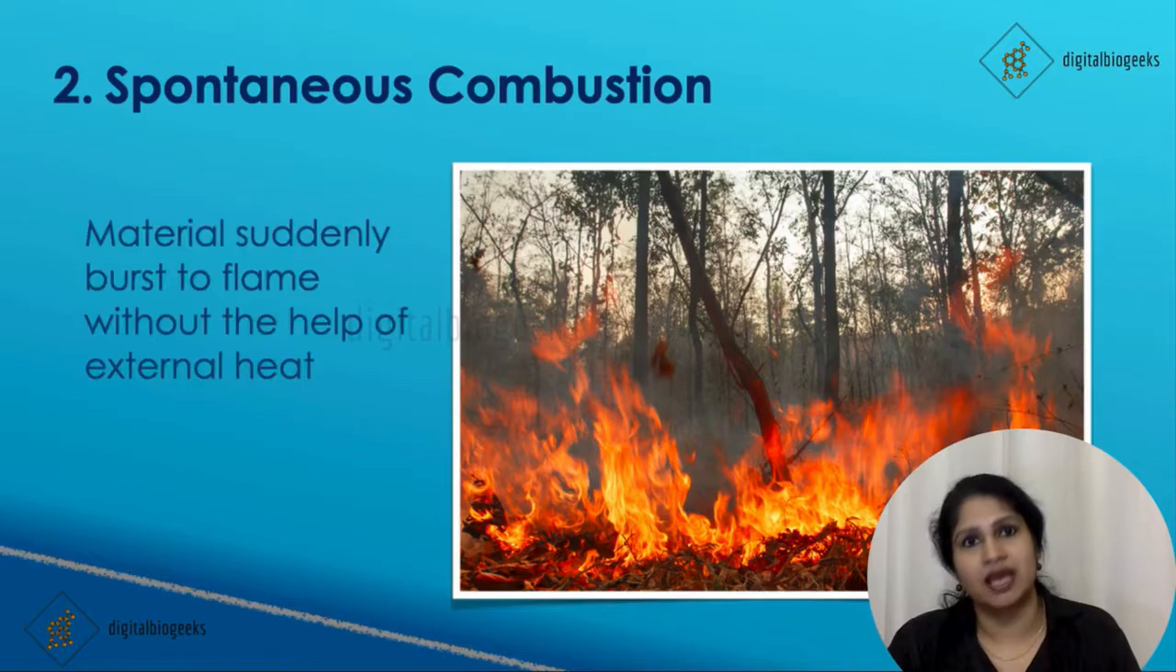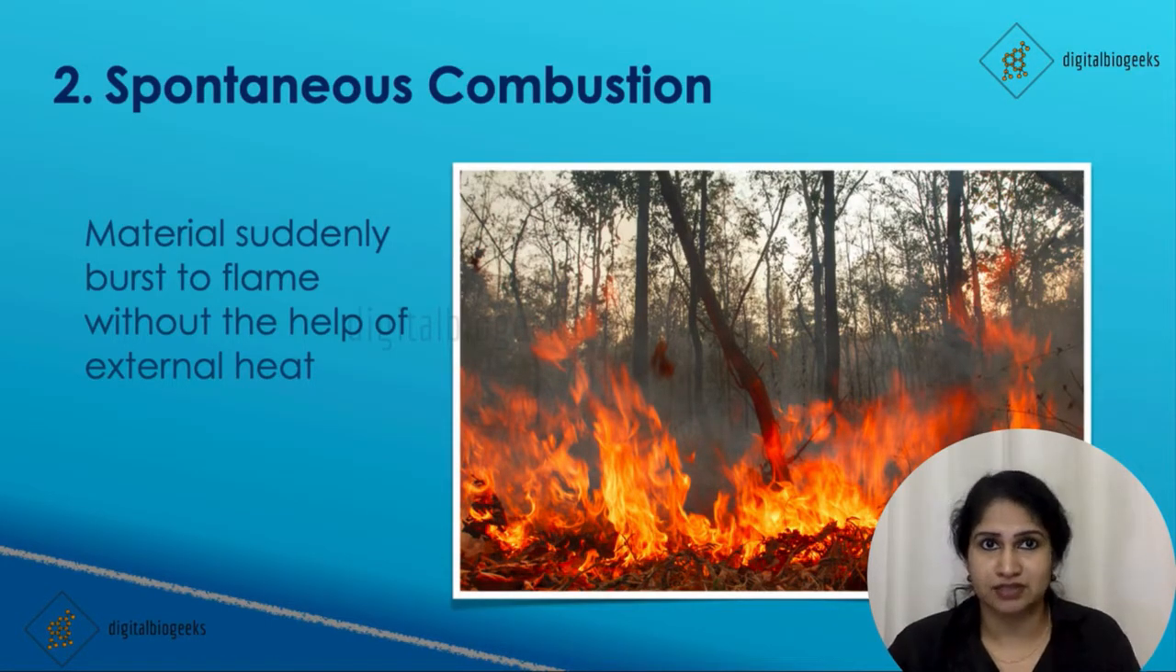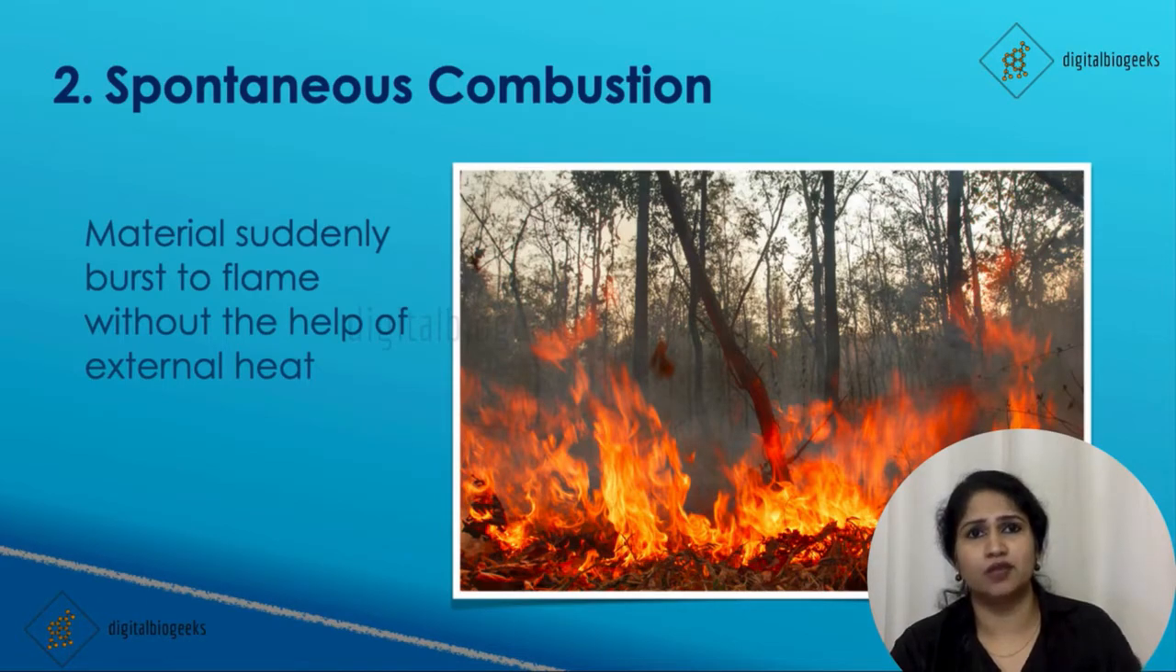That is rapid combustion. Next, spontaneous combustion. As we said earlier, spontaneous combustion of dry leaves will cause forest fires. If a material suddenly bursts into flame without any help of external heat, that is spontaneous combustion. One more example is phosphorus. Like we learned in metals and non-metals, phosphorus, when it comes in contact with air, will burst into fire. So to prevent this, we store phosphorus in water.